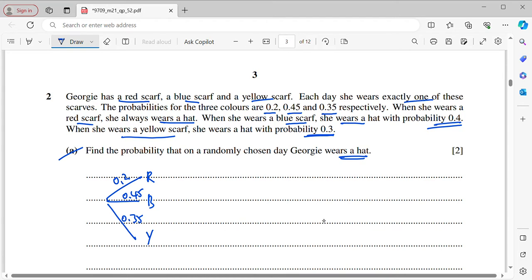Now, when she wears a red scarf, she always wears a hat, which means hat is 1. And when she wears a blue scarf, she wears a hat with probability 0.4. That means here is 0.4, not wearing a hat is 0.6. Then when she wears a yellow scarf, the probability of wearing a hat is 0.3, so not wearing a hat is 0.7.